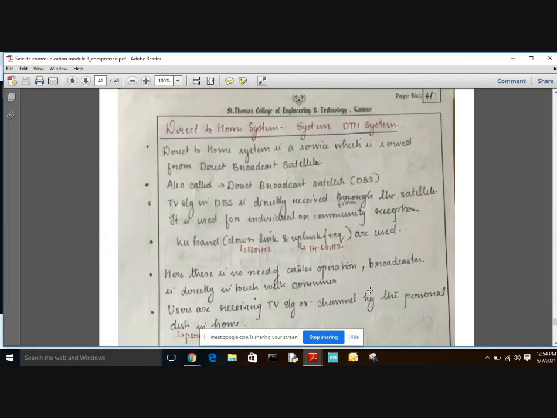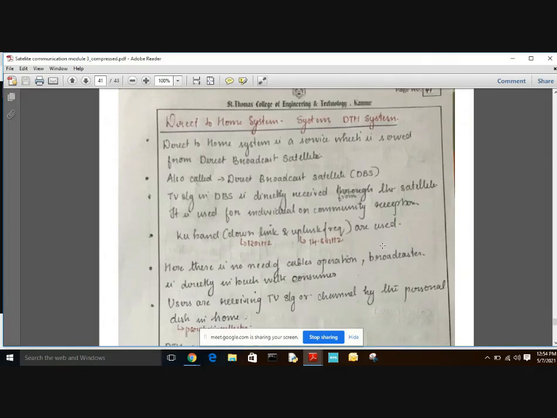Usually the Ku band is used in DTH, which has a downlink frequency of 12 GHz and an uplink frequency of 14.8 GHz. There is no need for cable operation or a broadcaster here, and it is directly in touch with the consumer.